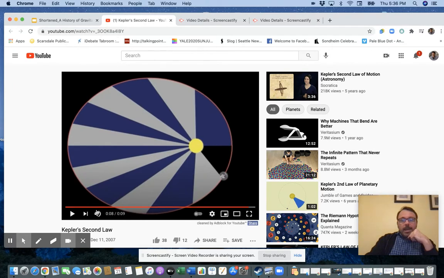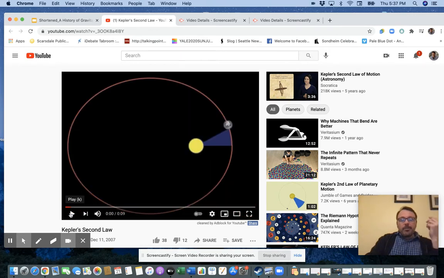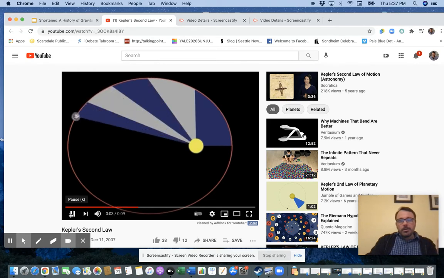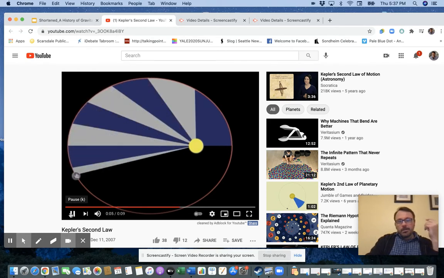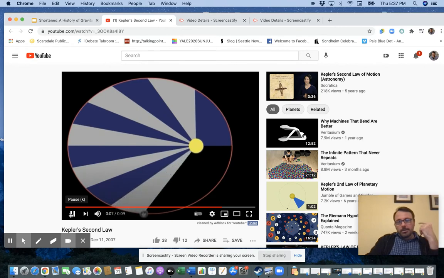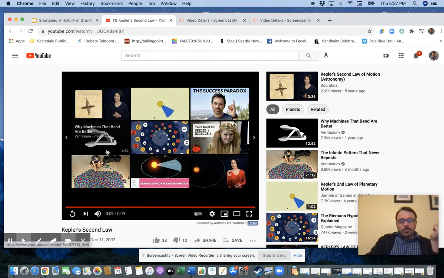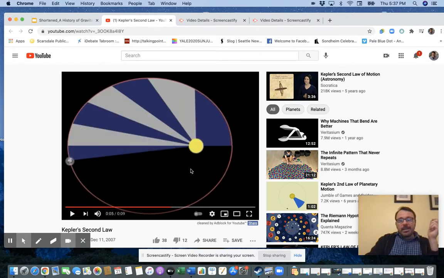And what ends up happening here, and we'll do this again, is they're coloring in these sections of the orbit. But if you watch this, what's happening there is it's coloring in each of those sections in the same amount of time, okay?